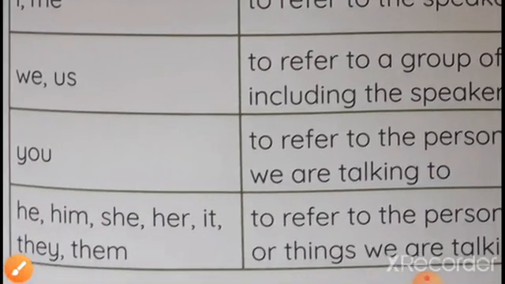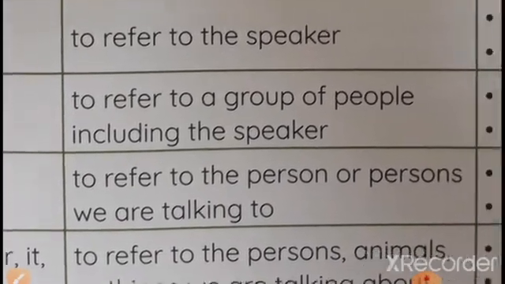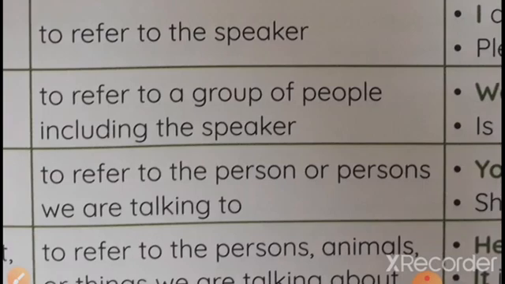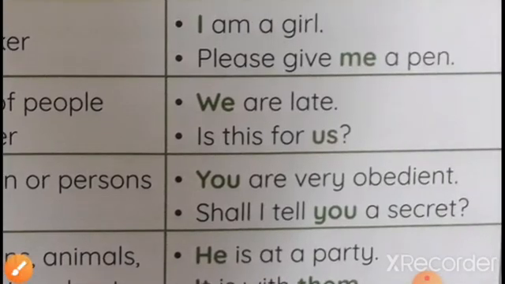So let us take the second personal pronoun. We and us, we have to use to refer to a group of people including the speaker. Speaker means the person who is speaking. Take the example: We are late. Here it is us as object pronoun, and this is the subject pronoun.